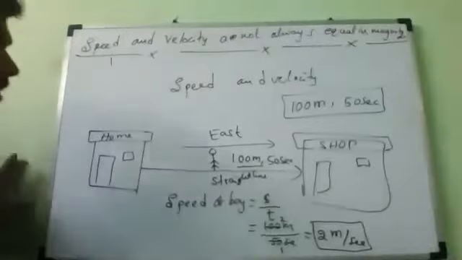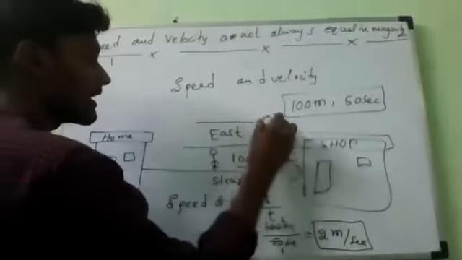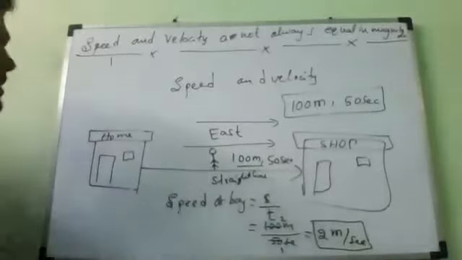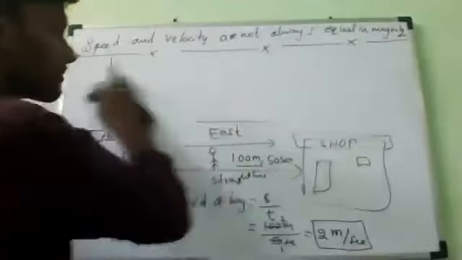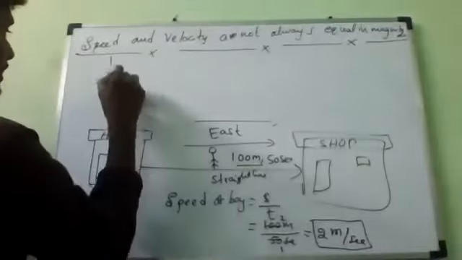In the same way, now he is moving in the east direction in a straight line. So what is the velocity of the body? Speed is okay, speed is equal to 2 meters per second. Now what is the velocity?